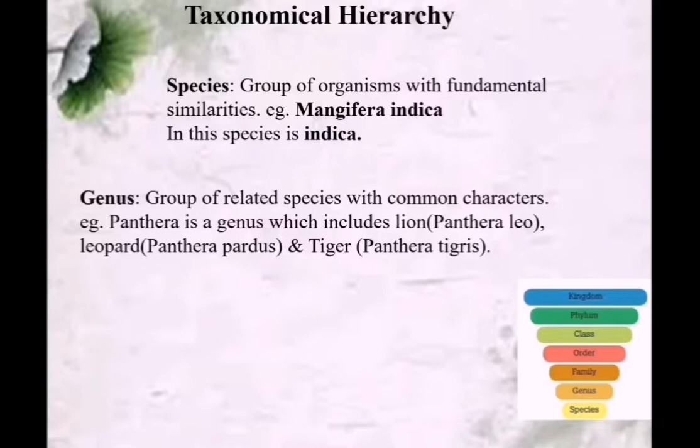But if you consider a group of lions, they will show some closely related similarities. So they come under the same species leo. In the same way, leopard shows some other similar characters. So they come under another species, that is pardus. But when we take lion, leopard and tiger together, they share some common characters. So they come under the same genus Panthera.